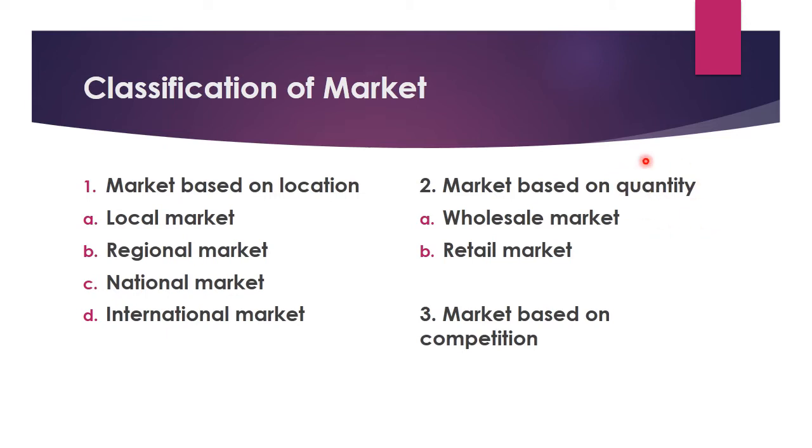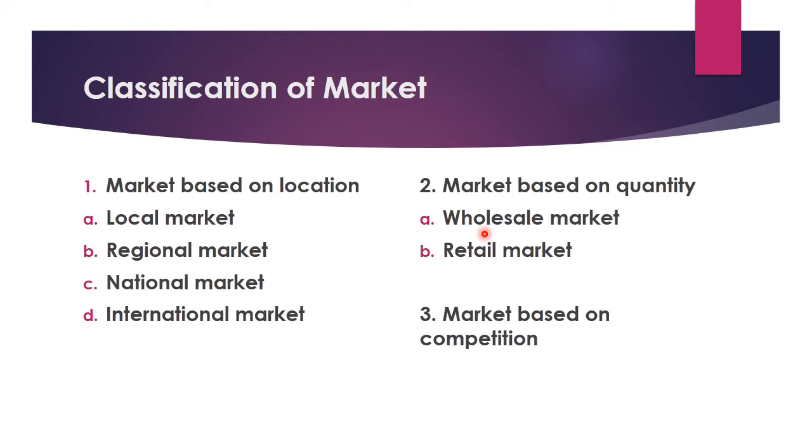Now comes the market based on quantity. The word itself suggests that we are classifying the market according to quantity. Sometimes we say, I will purchase this thing from the wholesale market. Why? Because we will get it at a cheaper rate. There you have to buy in bulk, but you get the product at a cheaper rate.